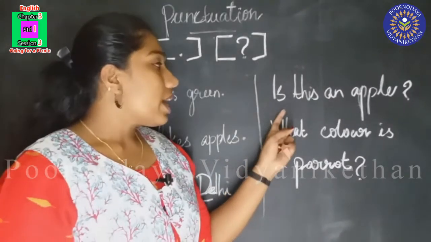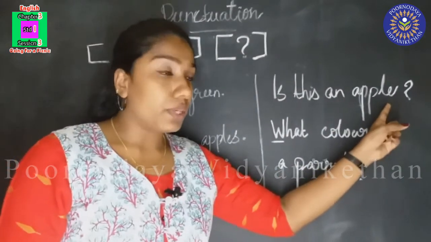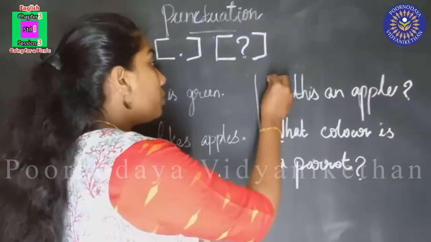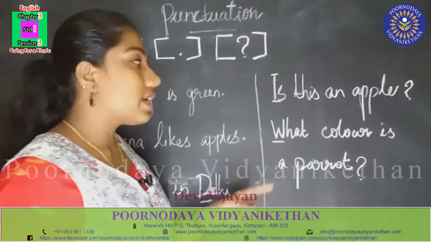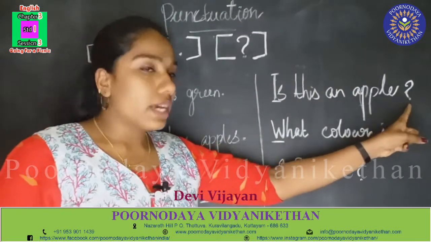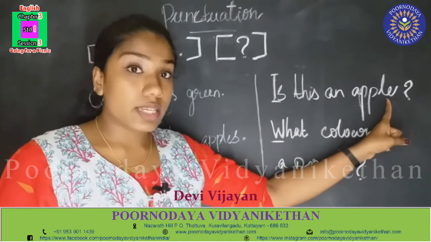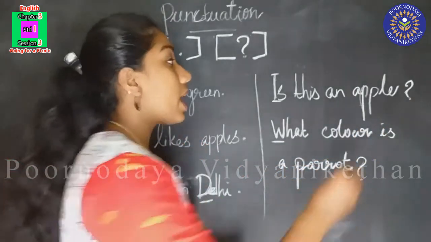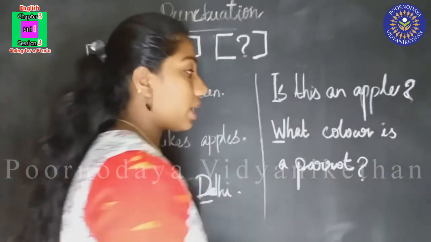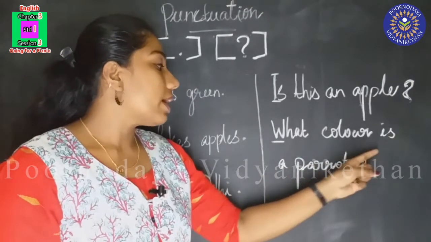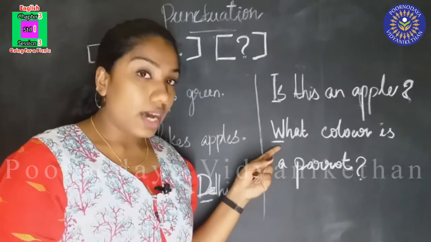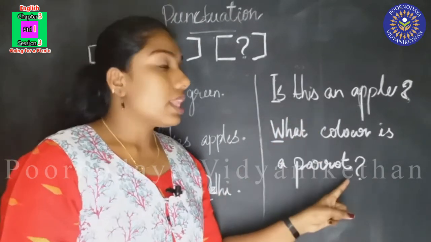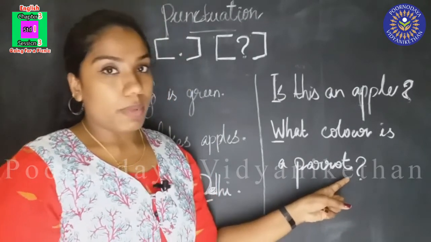What about this? Is this an apple? When we start a sentence, we have to put a capital letter, and when we end a question, we put a question mark. Is this an apple? This is a question, isn't it? When we finish the question, we have to put a question mark. And what color is a parrot? When we start a sentence, we put a capital letter in the beginning, and when we end the question, we have to put a question mark here.